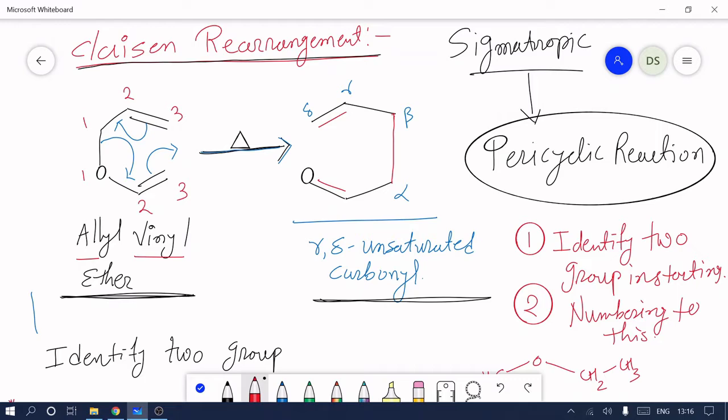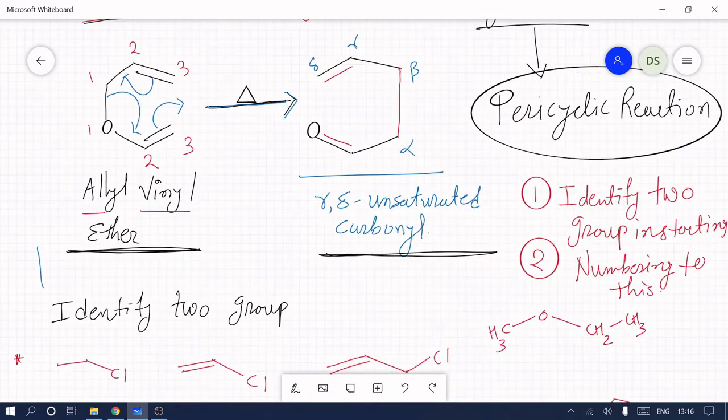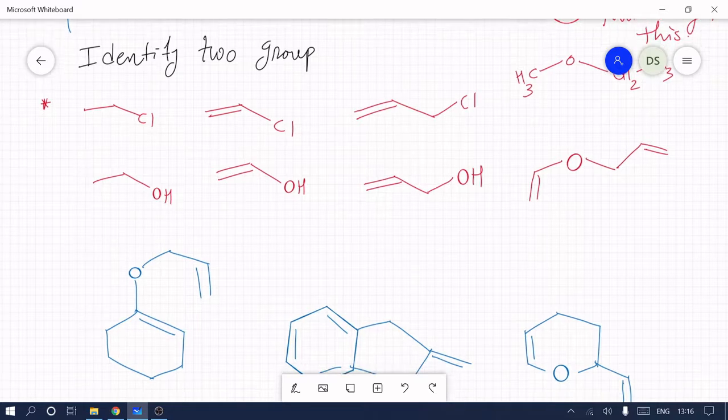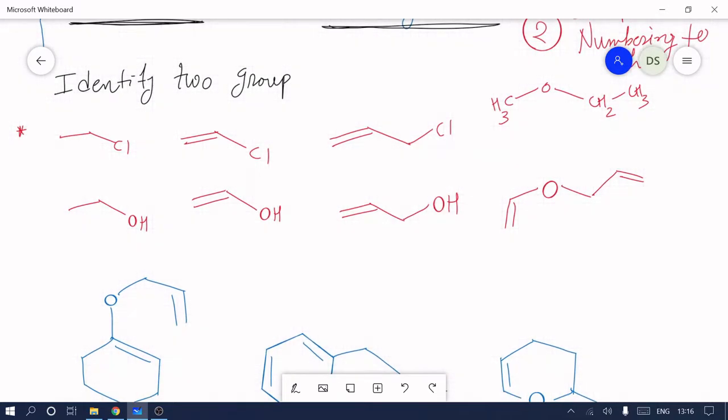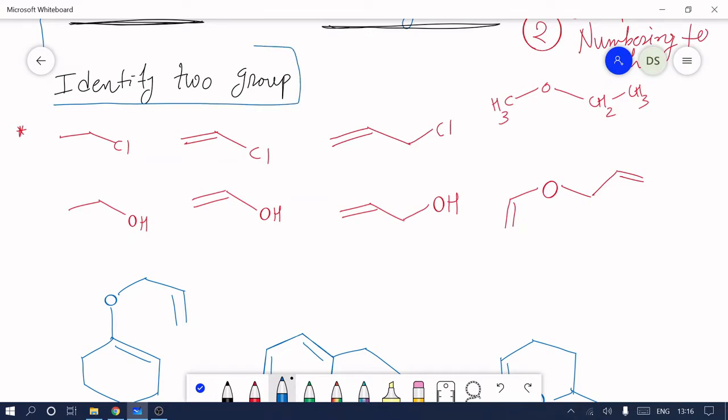Okay, so let's start with our first target. Our first target is to identify two groups. Two groups means one will be allyl and the other will be vinyl. So we start from basics.